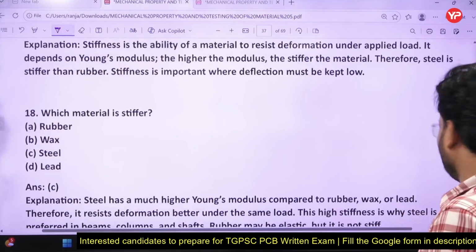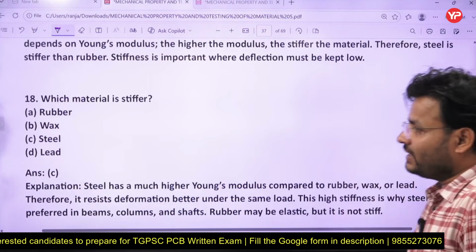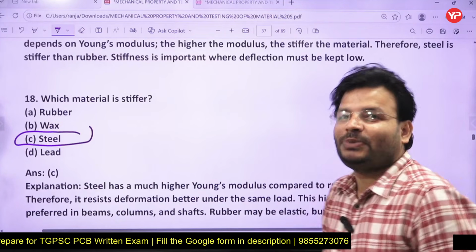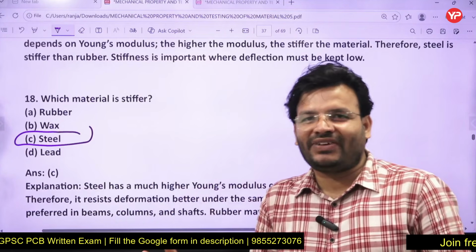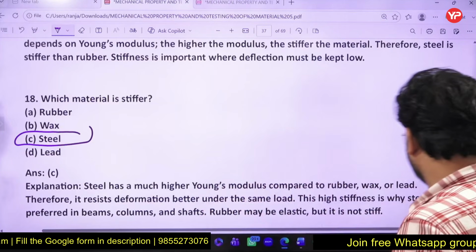Question number 18. Which material is stiffer? Rubber, wax, steel or lead? Their answer is given here. Chennai. Steel will be the stiffer. Stiffness is the load required to get unit deflection. That is stiffness, right? Load required to get unit deflection is called stiffness.